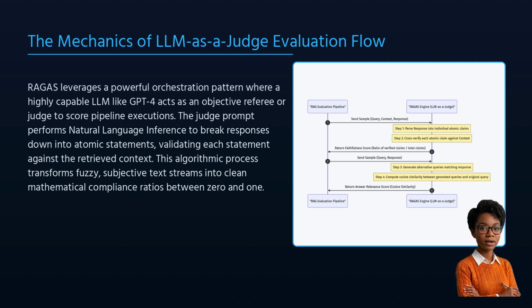Then, in a secondary processing loop, the judge LLM analyzes each of these individual claims against the retrieved context documents to determine if it is directly supported. The final faithfulness score is simply the number of verified claims divided by the total number of claims. By implementing this programmatic flow, we convert qualitative semantic assertions into high-fidelity statistical metrics. Let's look at how this execution workflow is sequentialized programmatically.